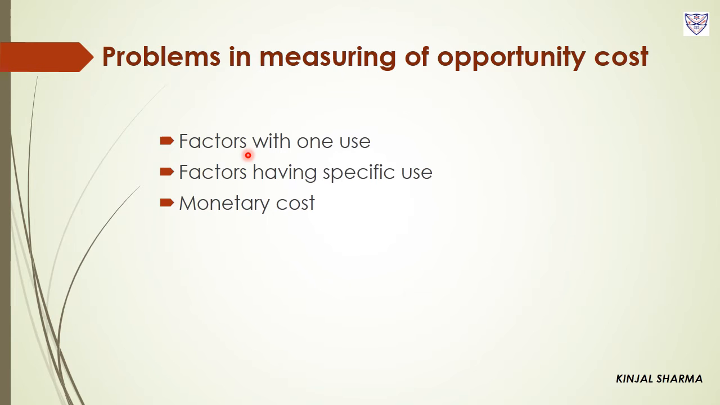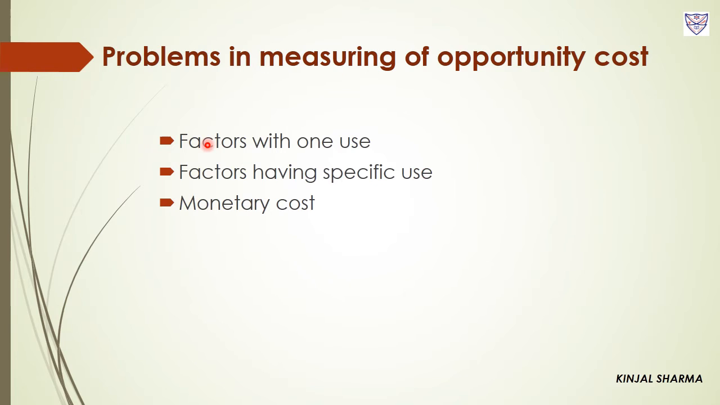Means if we can use a factor of production for one thing only, we cannot decide its opportunity cost. For example, if some piece of land is only used to produce grass, then for that piece of land, opportunity cost cannot be calculated because it does not have any alternative uses. So it will apply to an unemployed person also.